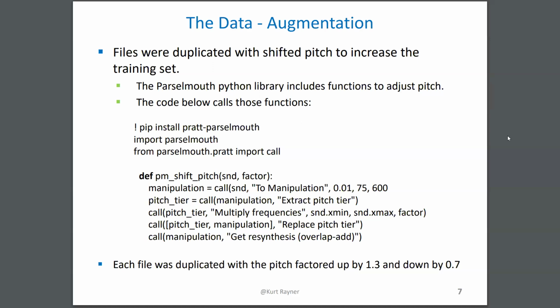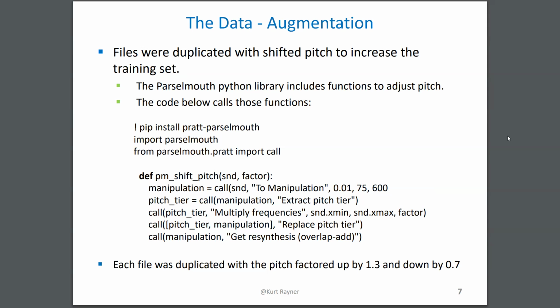In order to improve the quality of the data, there were a couple of things that were done to augment it. First of all, with 1,440 files, it seems like a good number, but it's not all that much data. So by taking each audio file and shifting the pitch either up or down and copying that data, we end up with 3 times as many files. So each file was duplicated with a pitch going up by a factor of 1.3 and down by a factor of 0.7. The library that I used for that is a library called Parselmouth. It's a little odd. It's wrapping another library, but it does the trick.